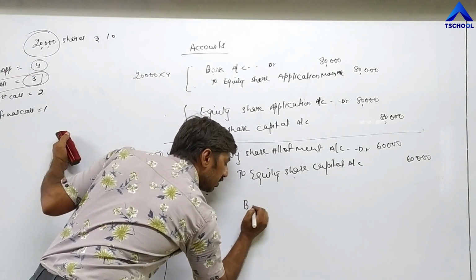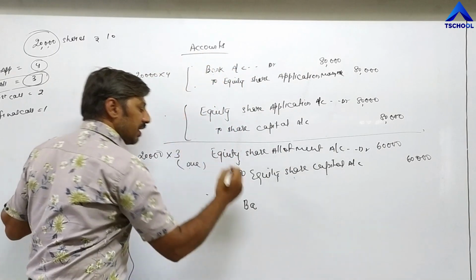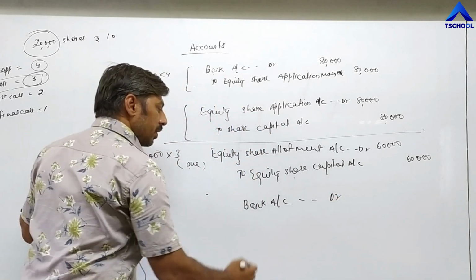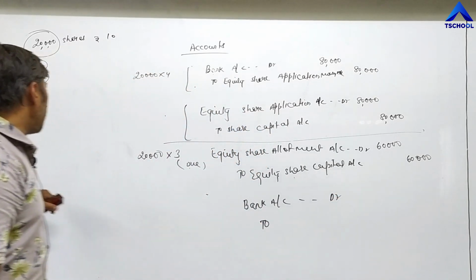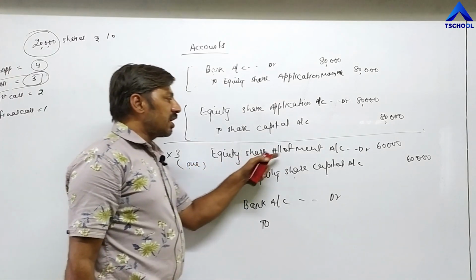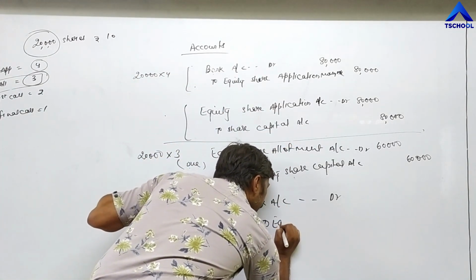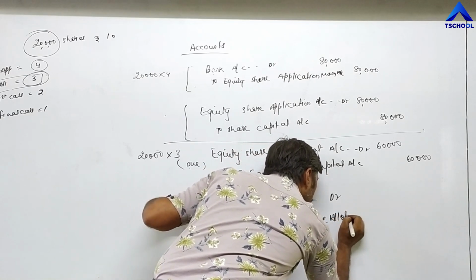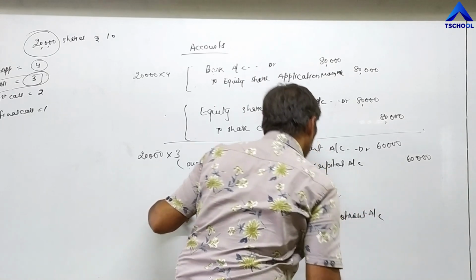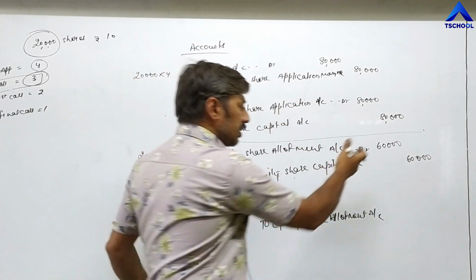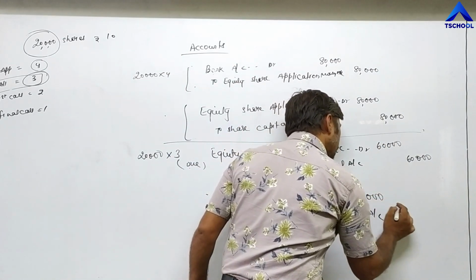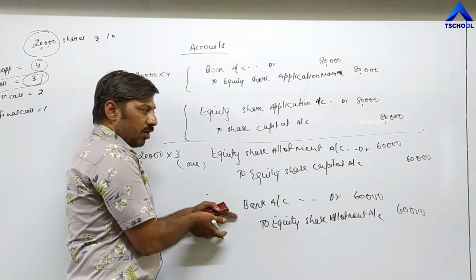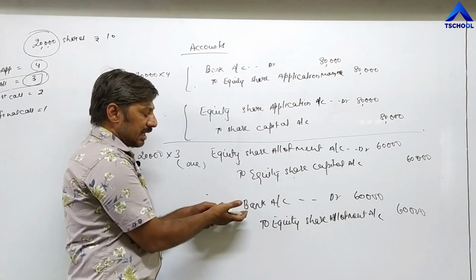Again, company is receiving check. So same entry as first entry we have done. Bank account debit to which installment they are receiving? Second. Name of the second installment is equity share allotment. So to equity share allotment account. How much we have to send? Total 60,000. Total money received by company is 60,000. So once they receive the check of second installment, then they pass entry, second entry, bank account debit.